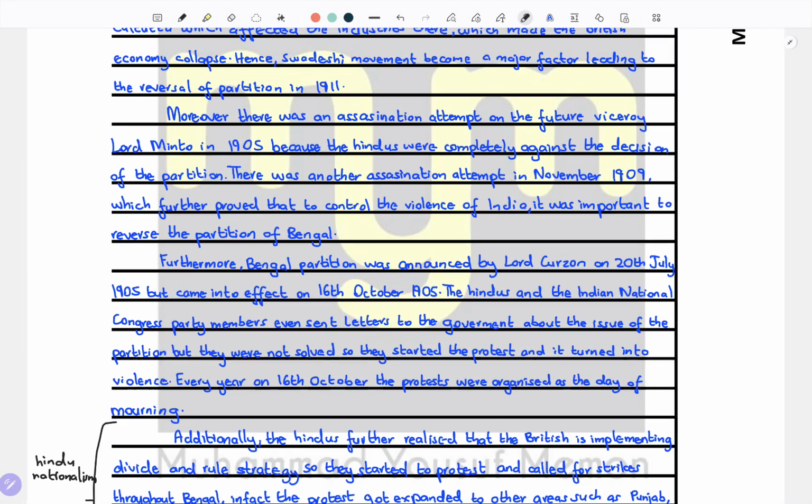Next, there was another attempt. There was an assassination attempt on the future viceroy Lord Minto in 1905. By the way, Lord Minto is also the one who introduced the parliamentary reforms and was part of the Shimla deputation in which Sir Syed Ahmad Khan went, because the Hindus were completely against the decision of partition. There was another assassination attempt in November 1909, which further proved that to control the violence in India, it was important and necessary to reverse the partition of Bengal. This also became a major reason too.